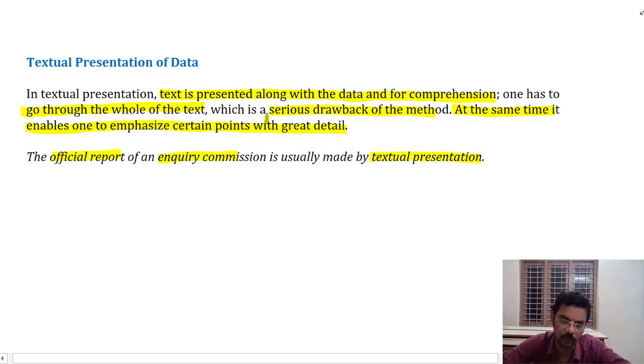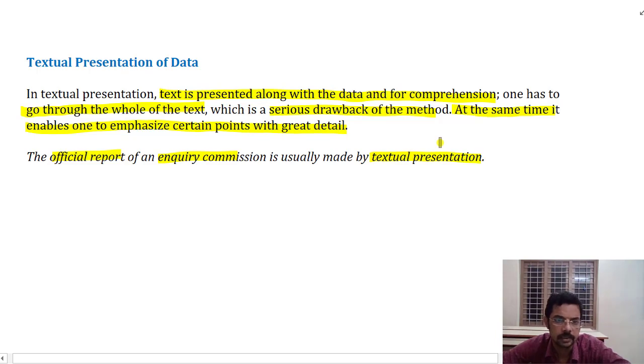Every event will be written in detail. If you go for some police case, every detail and every account of whatever is happening will be written in textual form, in whatever language it is.